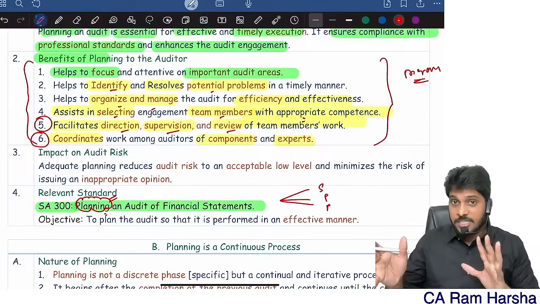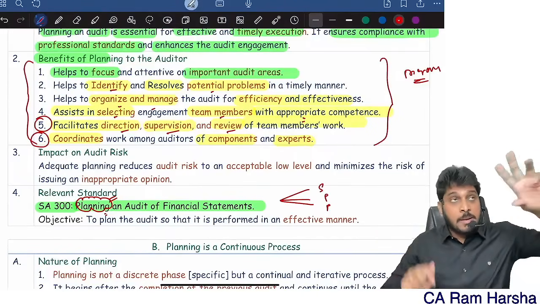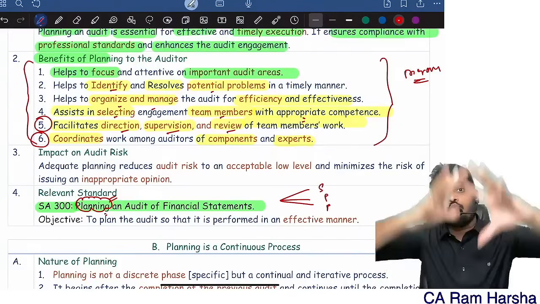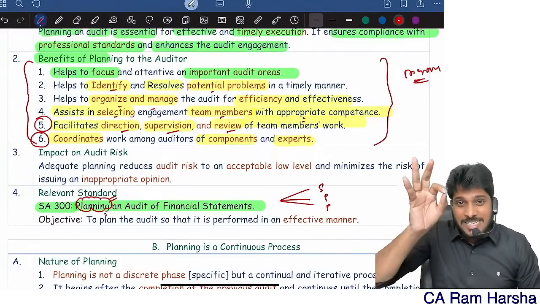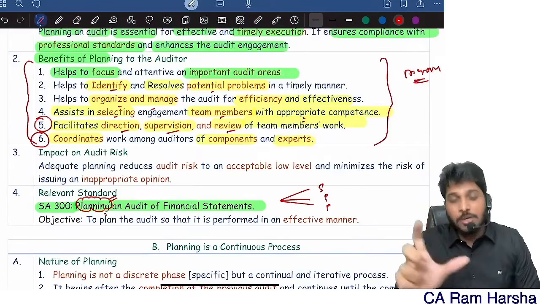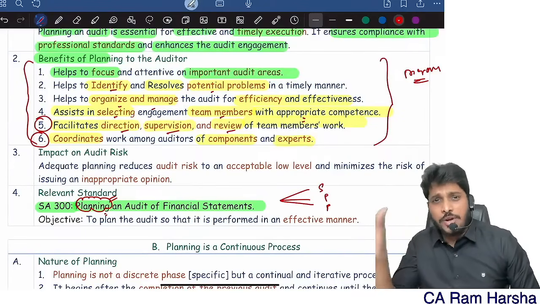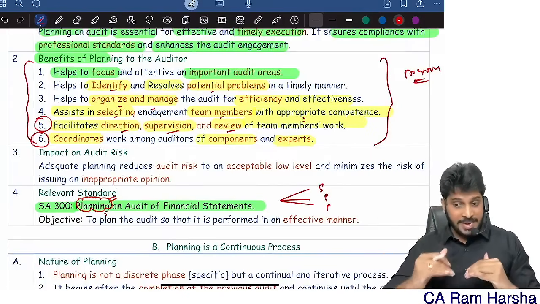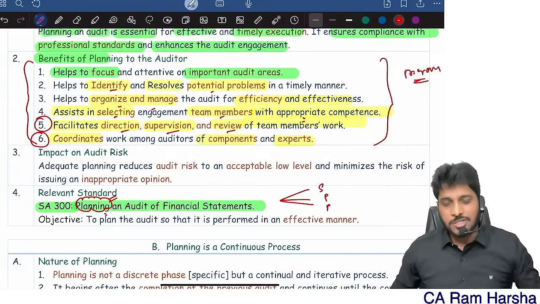Sir, in the audit strategy chapter, many points are confusing. Why are some points in planning repeated there? How to remember? No need to worry. Planning is an overall term, whereas audit strategy is a narrow term. Audit program is a very narrow term. These two are narrow. Planning is a wide term. Planning includes everything. That's it. This is the main difference.